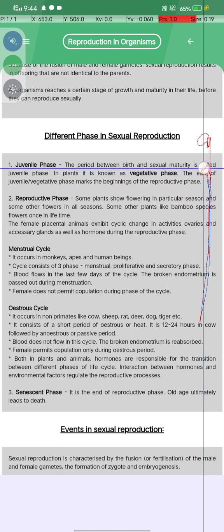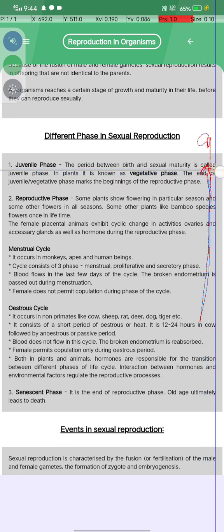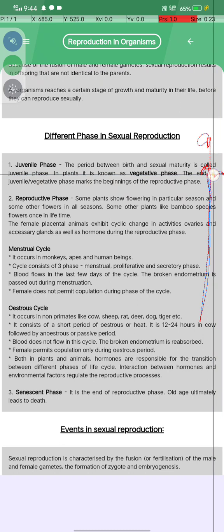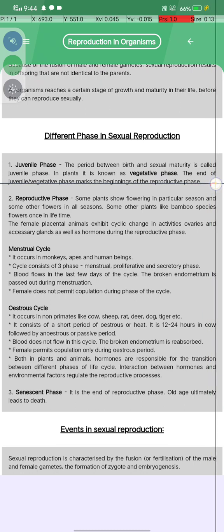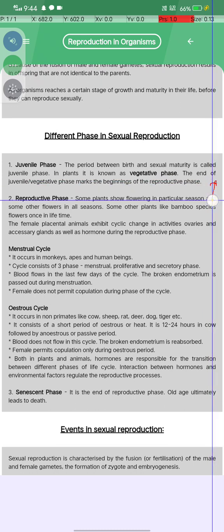जुवेनाइल फेज क्या होता है? देखो, the period between birth and sexual maturity is called the juvenile phase, and in plants it is called the vegetative phase. The end of the juvenile and vegetative phase marks the beginning of the reproductive phase. Reproductive phase क्या होता है?